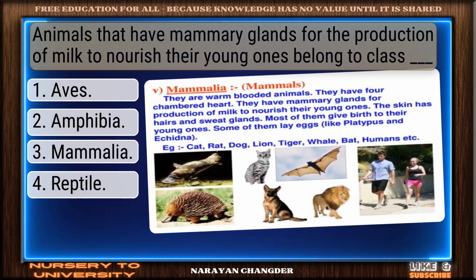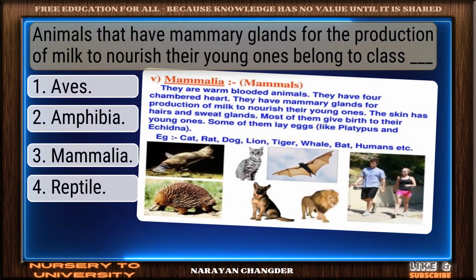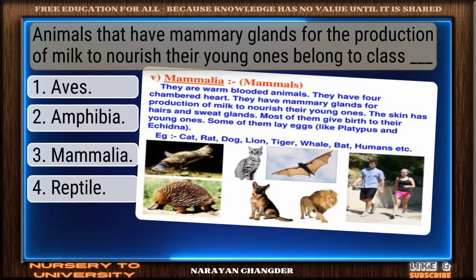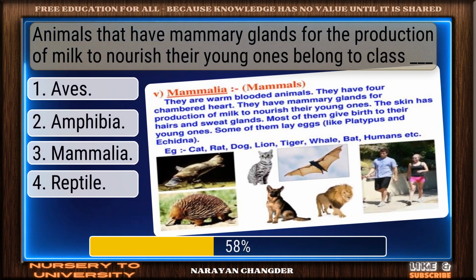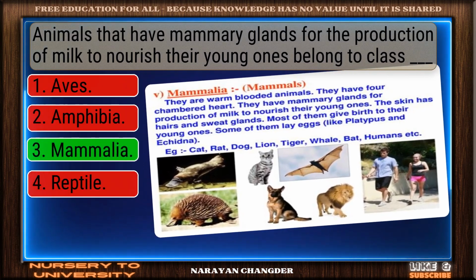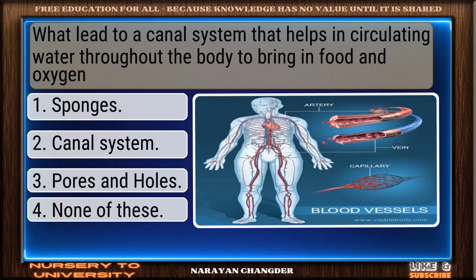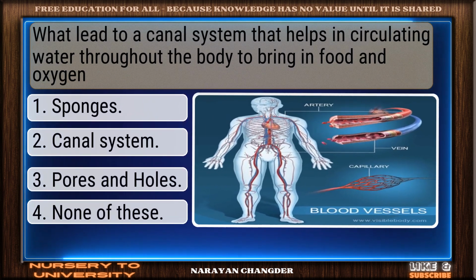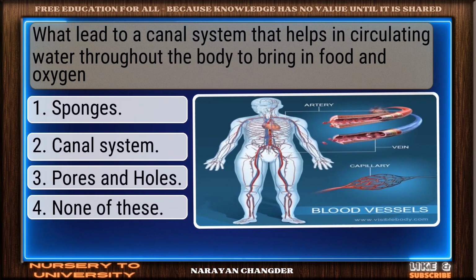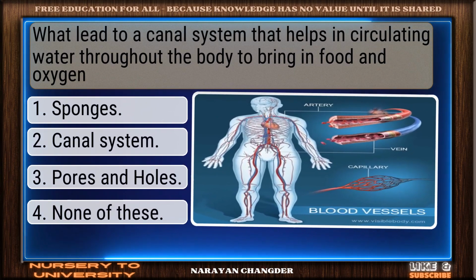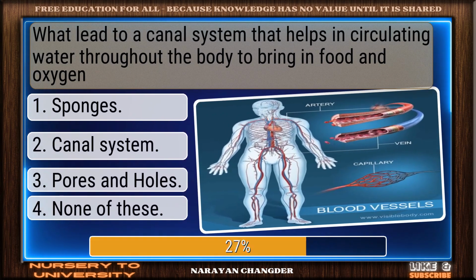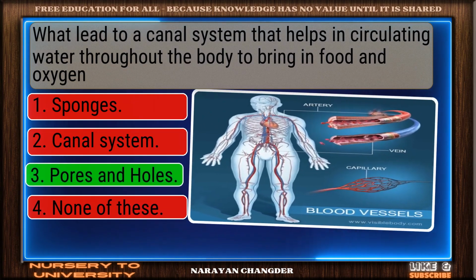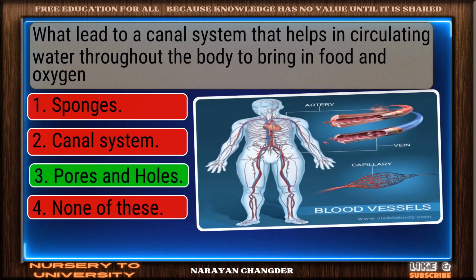Question number 54. Animals that have mammary glands for the production of milk to nourish their young ones belong to class dash. Great job. Mammalia is the accurate answer. Question number 55. What leads to a canal system that helps in circulating water throughout the body to bring in food and oxygen? Good thinking. Pores and holes is the right answer.